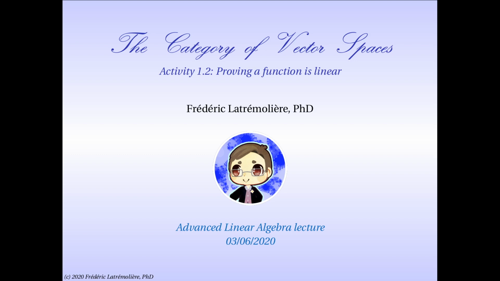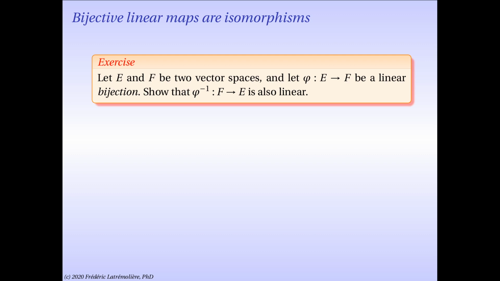Welcome to our second activity on the category of vector spaces. We are going to address two natural questions about linear maps. First, let E and F be two vector spaces, and let phi be a linear function from E to F. Let us assume, moreover, that phi is a bijection, so phi has an inverse map from F to E, and we wish to know if phi inverse is also linear.